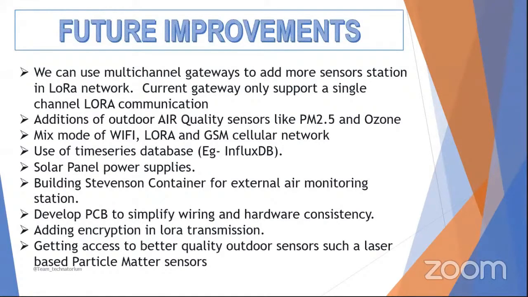That way, we can add more sensor stations to the same LoRa network. We can also add more sensors like PM2.5 or NO to calculate and observe the real air quality more. And we also want to work on powering our system with solar energy and make a suitable container so we can place it outside in the real environment.